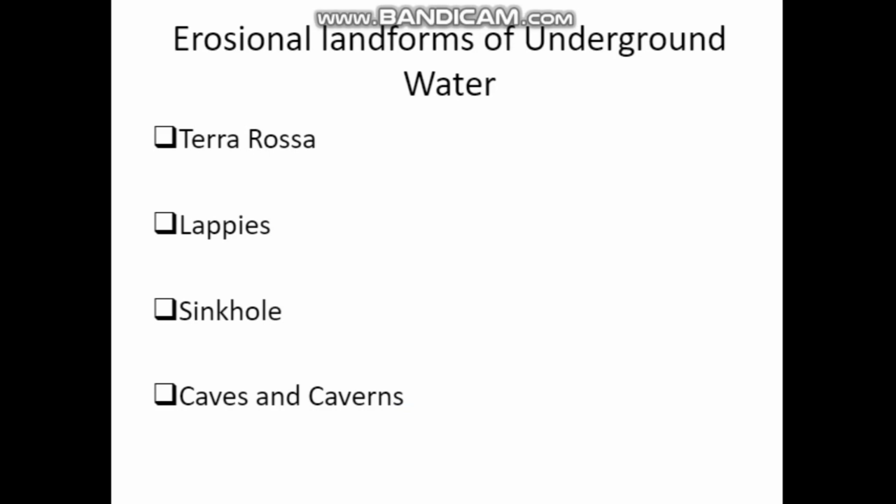Erosional. What is the meaning for erosion? Mannaripu. Okay. So under this, what are the headings? Terra rosa, lapis, sinkhole, caves and caverns. So one by one we are going to learn erosional landforms of underground water.